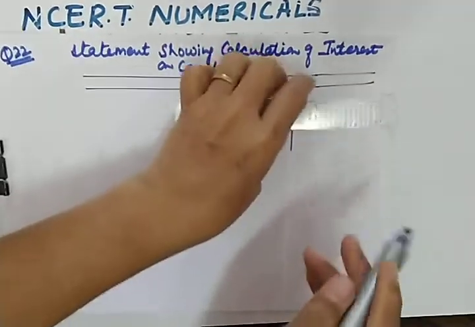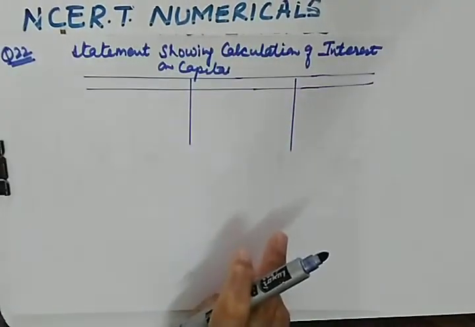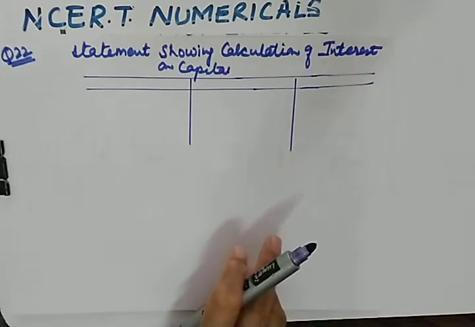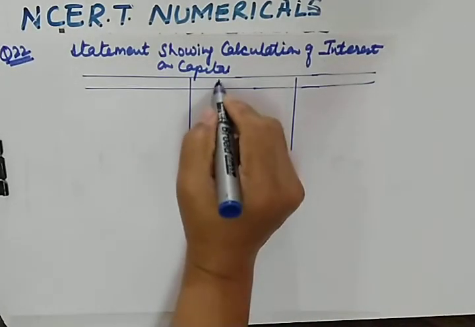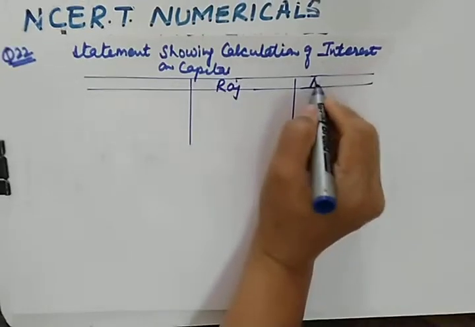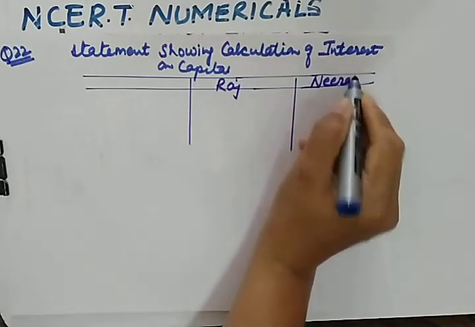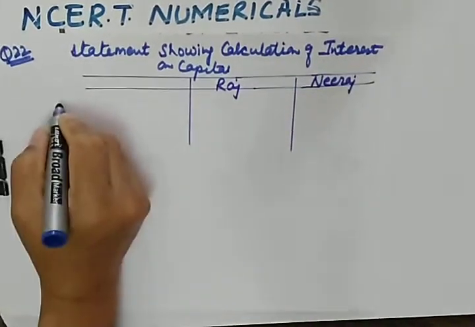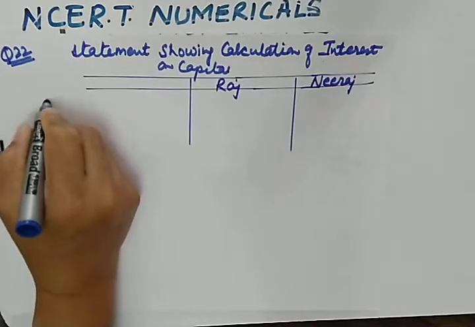In this case we are having 2 partners, and the names of the 2 partners are Raj and Neeraj.